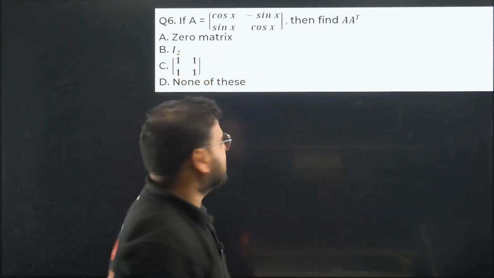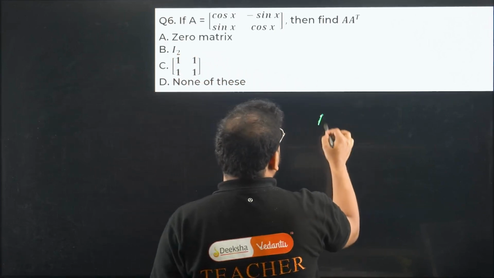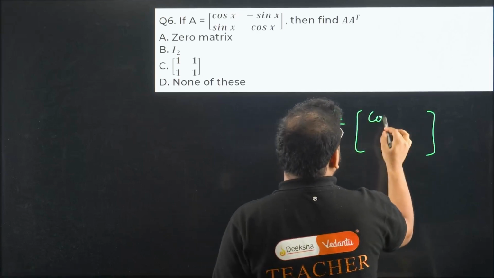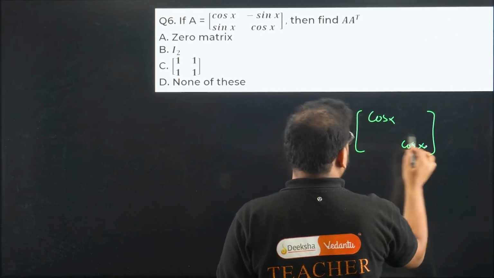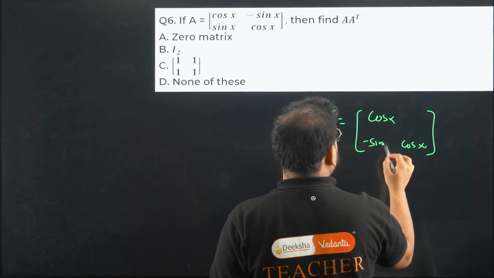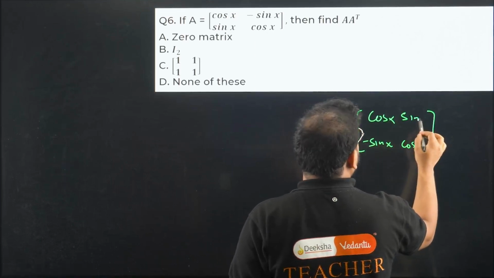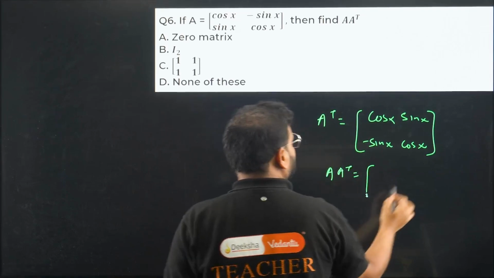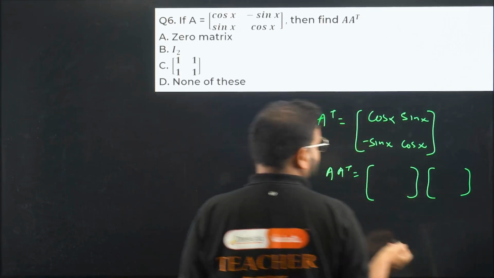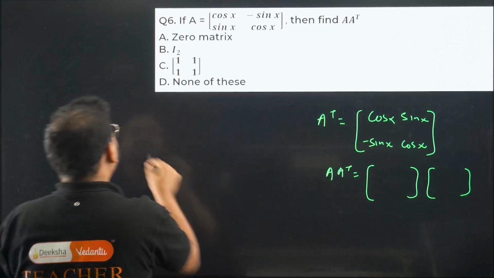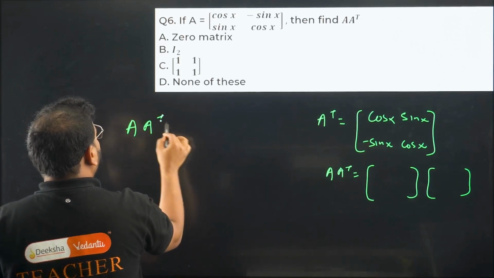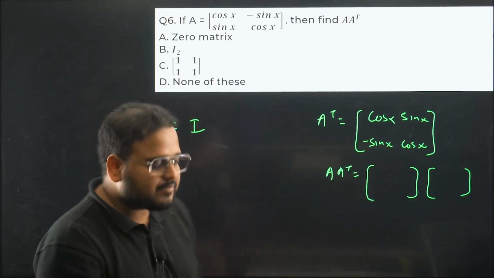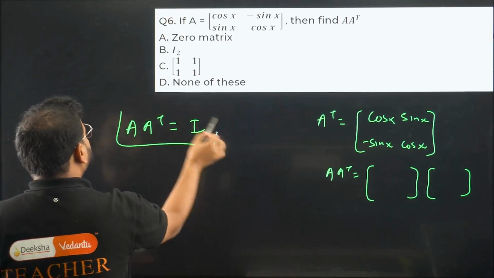You might want to find A transpose and then write like this. Cos x remains the same, this minus sin x comes over here, the sin x goes over here, and then multiply this to A, basically like this: A over here and this over here, and get the result. Or simply, whenever you have this property in a square matrix, the answer is always I.